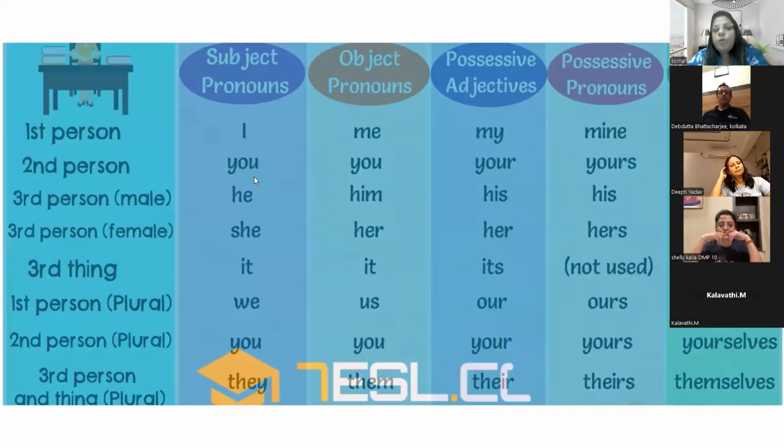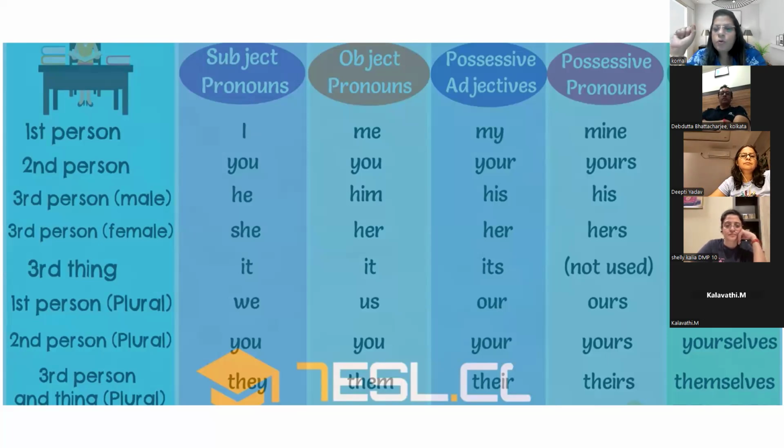So what is the most important thing? If the pronoun is used in the place of subject. What do you mean by subject? The one we are talking about, the one we start the sentence with. For example, I do my work. In this sentence, I is a pronoun. What type of pronoun? Subject pronoun. I like her.